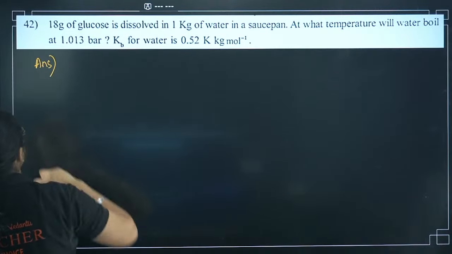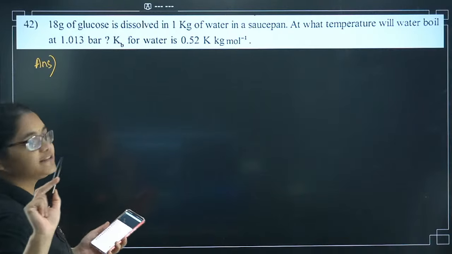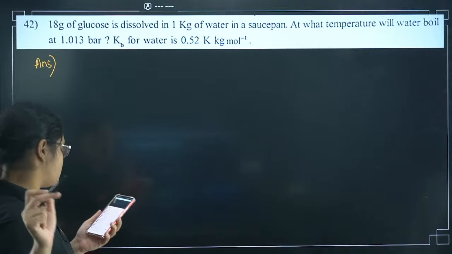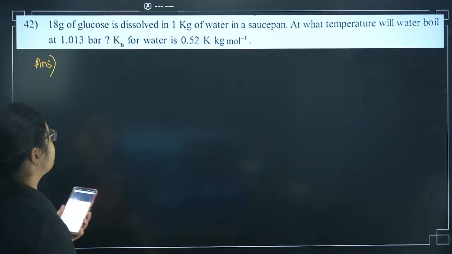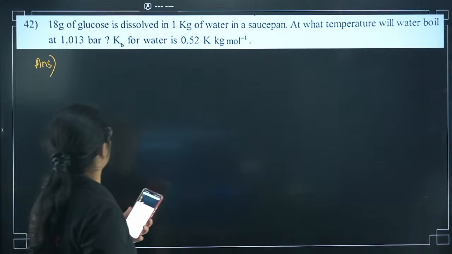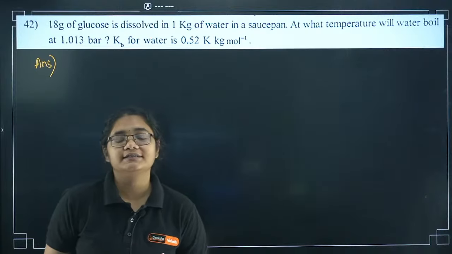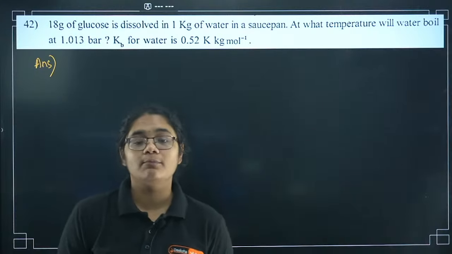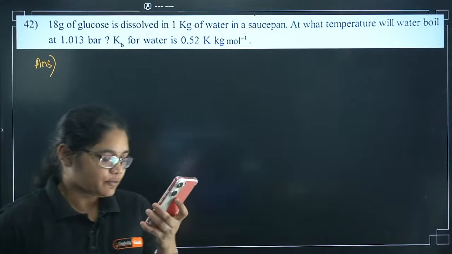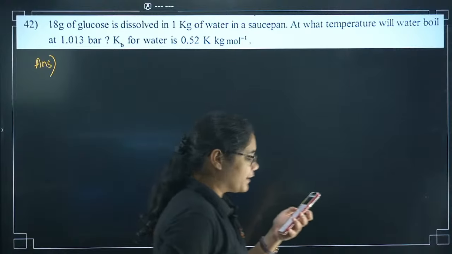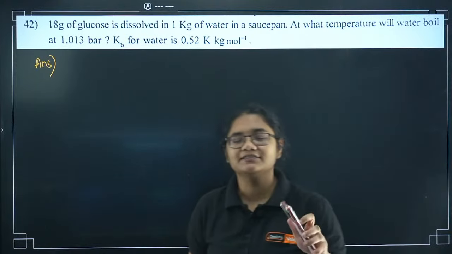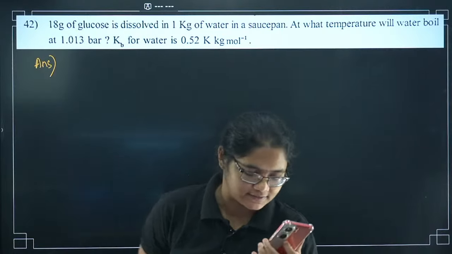Question number 42. 18 gram of glucose is dissolved in 1 kg of water in a saucepan. At what temperature will water boil at 1.013 bar? Kb for water is 0.52 Kelvin kilogram mole inverse. Quickly solve this, and tell me the final answer.